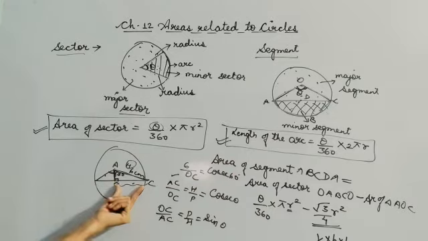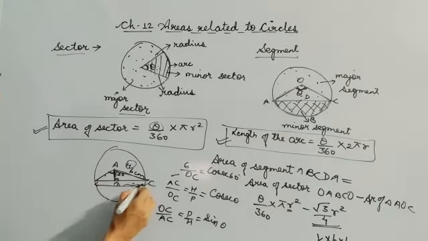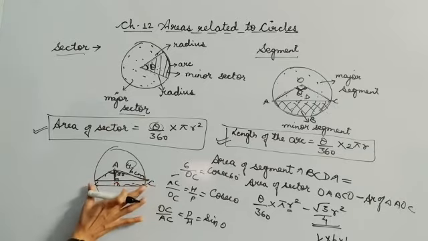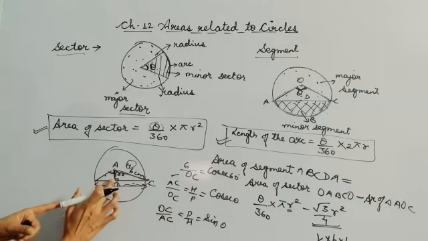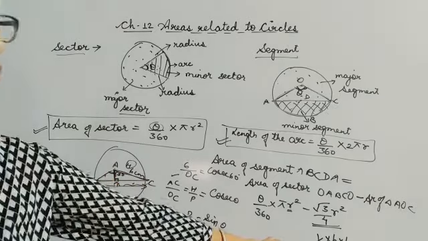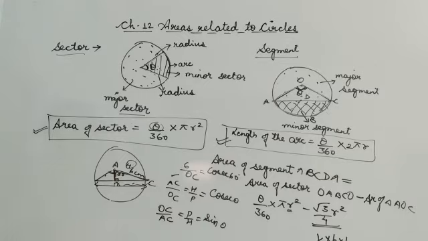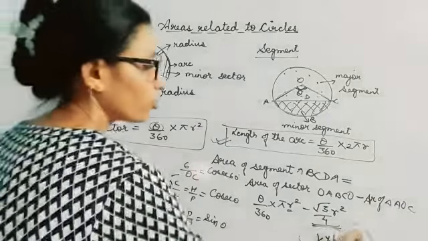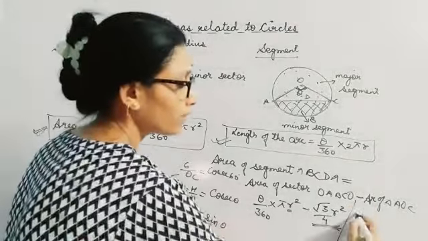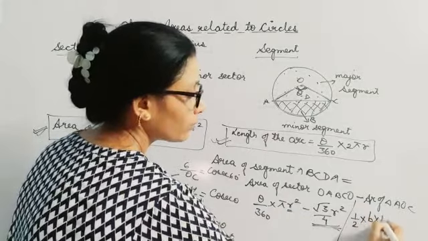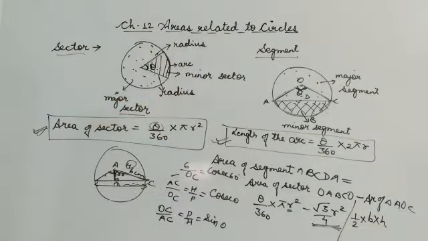After finding OC, you can write this distance as double of OC. And then again by a trigonometric rule you find this perpendicular, and subsequently you use half base into height. So this is all about this chapter. You need to know the area of sector formula and the length of the arc formula. And if it is not an equilateral triangle and it is a right angle triangle, then you put the formula as half base into height. Have a look.